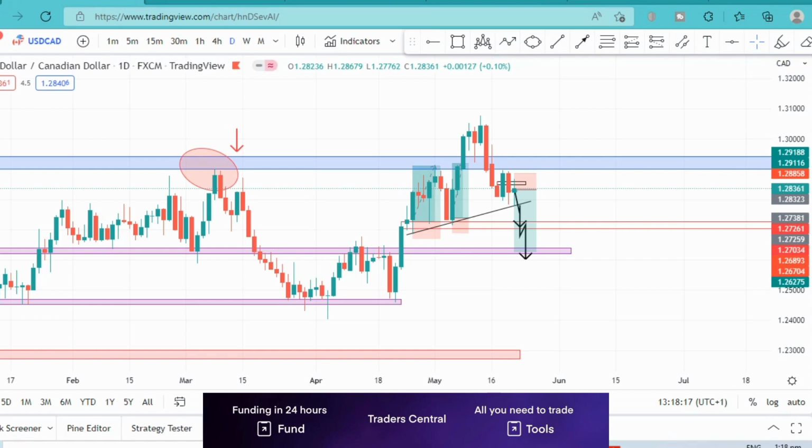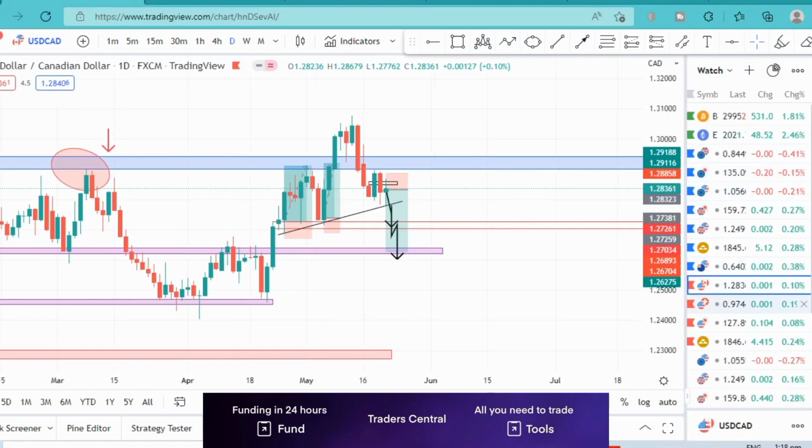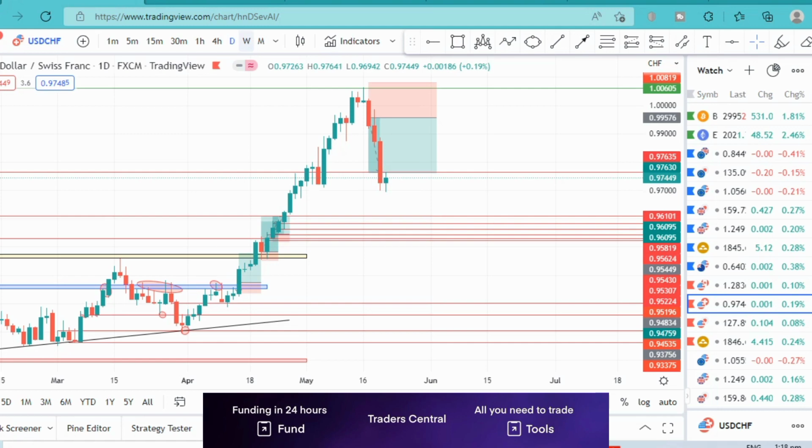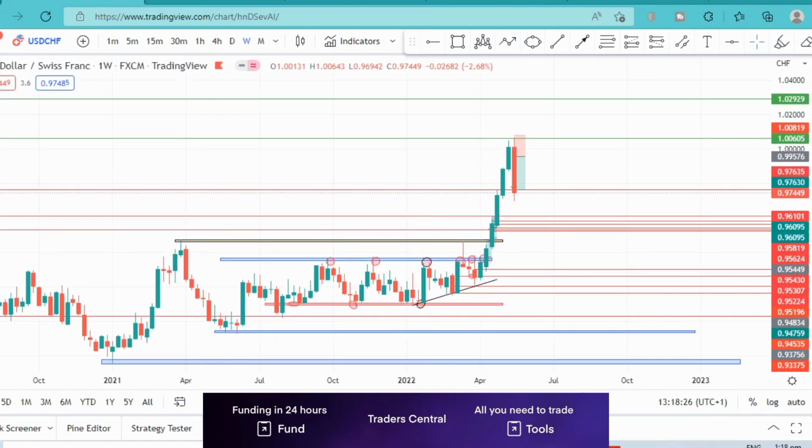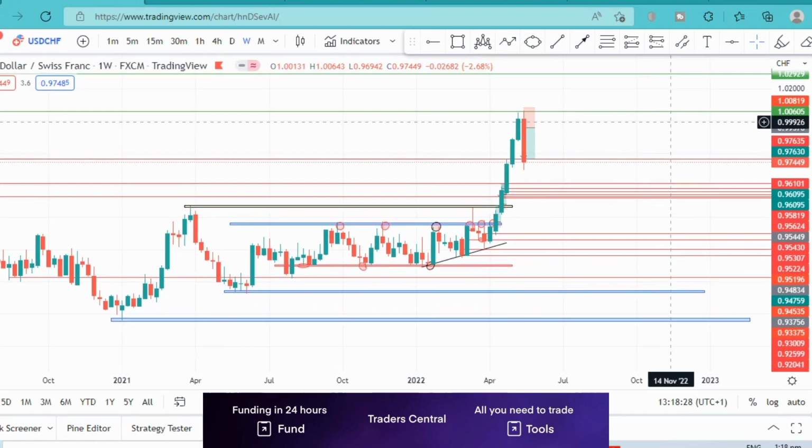Next, we're going to talk about our analysis for USD Swiss franc. Again, I'm going to start off with the weekly time frame and work my way down to the 4-hour time frame, or the hourly time frame, depending on what we see.